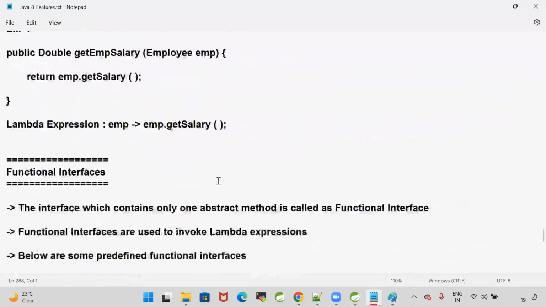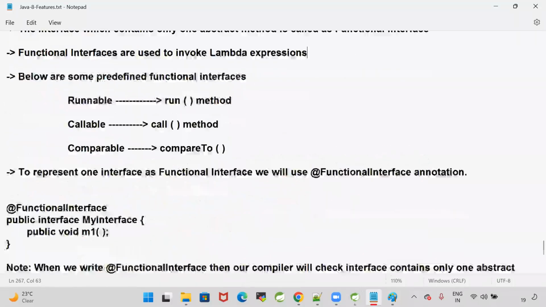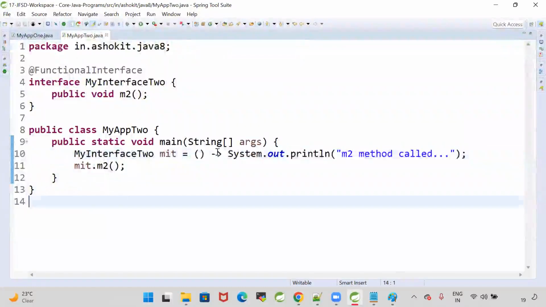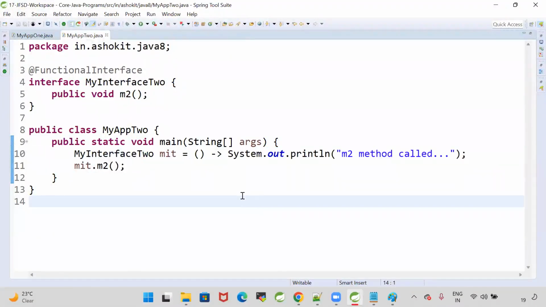What is the purpose of lambda? Lambda is used to write fewer lines of code. Whenever we write fewer lines of code in the lambda, we use functional interfaces to invoke the lambdas. So this is a simple example of how to write a lambda and how to call that lambda.